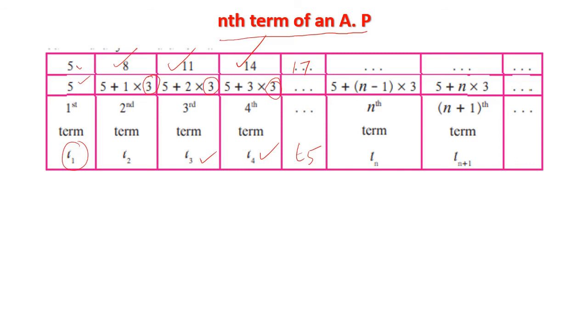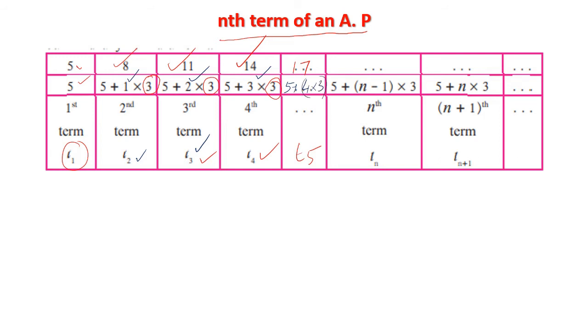Another thing we already noticed is that when it is term 2, we have 1 into the difference; here the difference is 3. If it is term 3, 2 into the difference. Just now we found that. Term 4, the difference is multiplied by 3. Term 5, we will surely write 5 plus 4 into 3, correct?